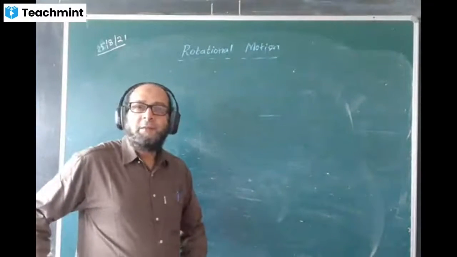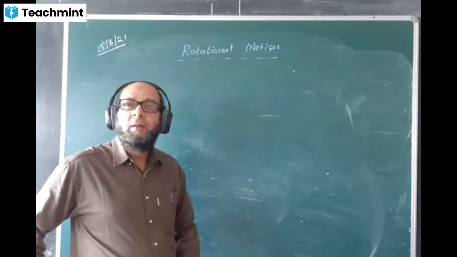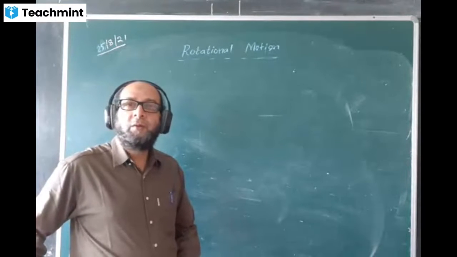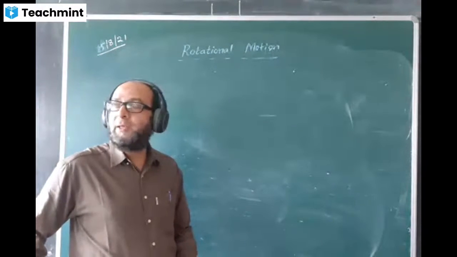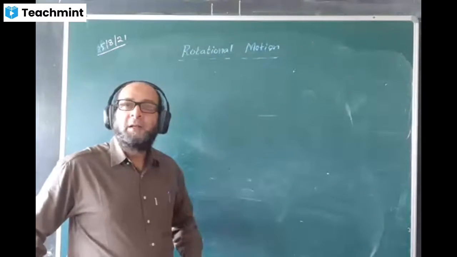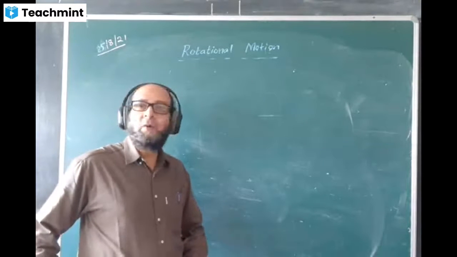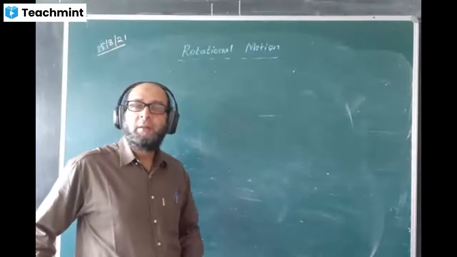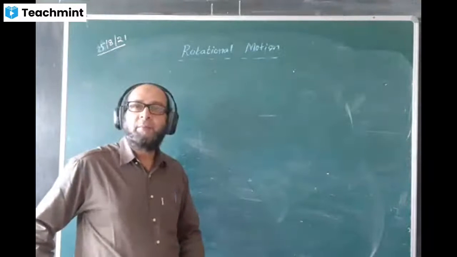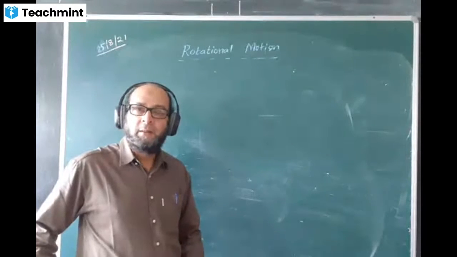We were doing the chapter rotational motion. Yesterday I showed the formula for torque. Torque was equal to I alpha, where I is moment of inertia. Then I derived the formula of rotational kinetic energy, or K rot. The formula was half I omega square. And then I derived the formula of angular momentum, denoted by L, and the formula was I omega.